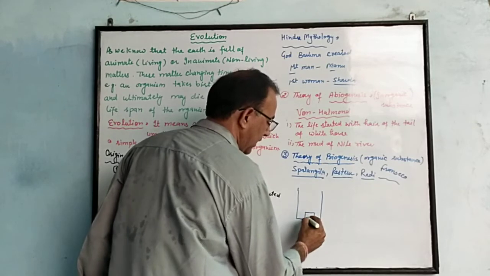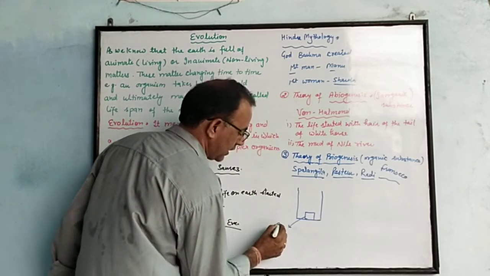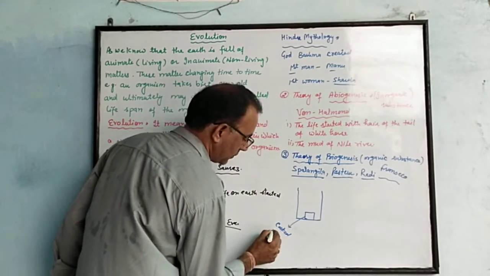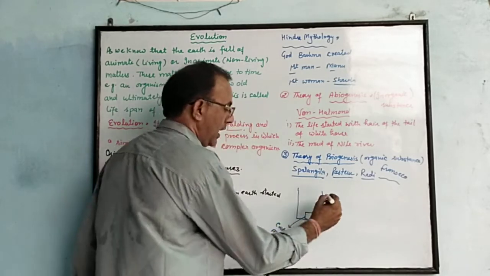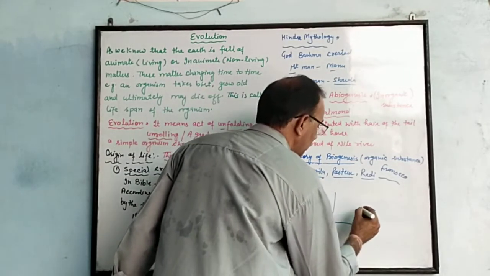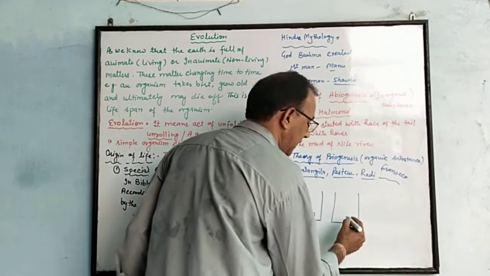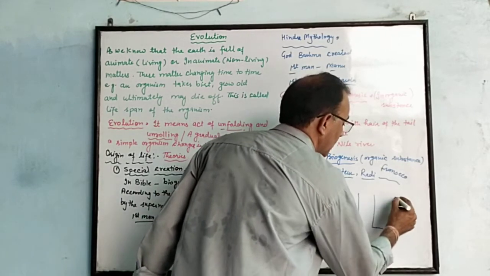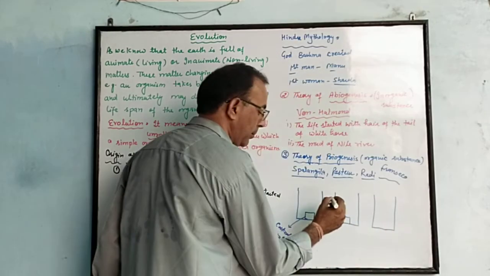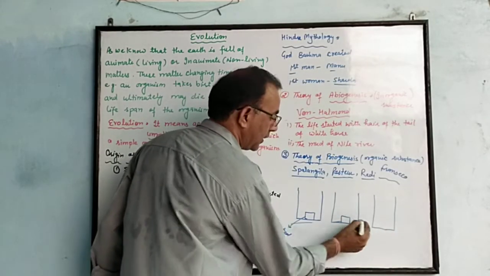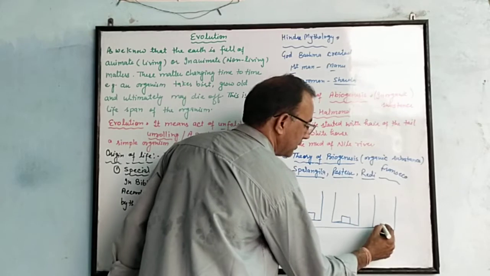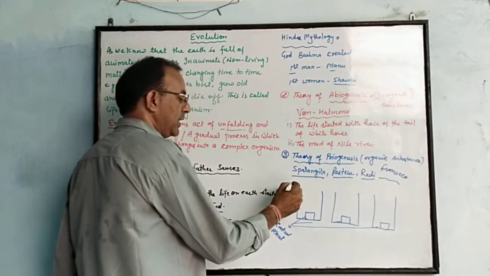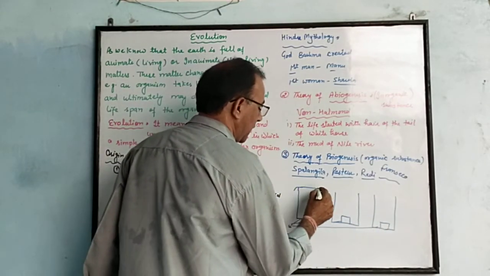This is the cooked meat, and he put it into two or three containers. He put the cooked meat into three containers. First one he covered with a cloth.